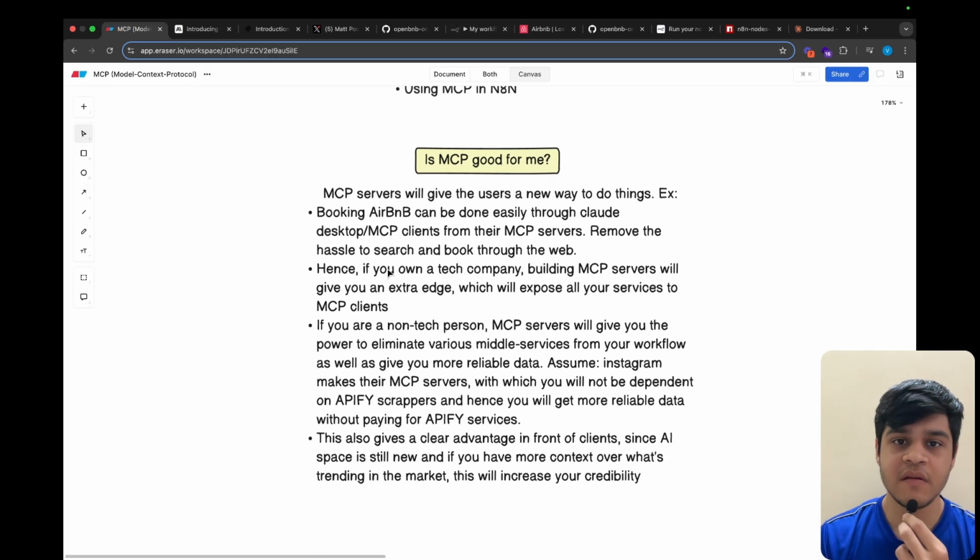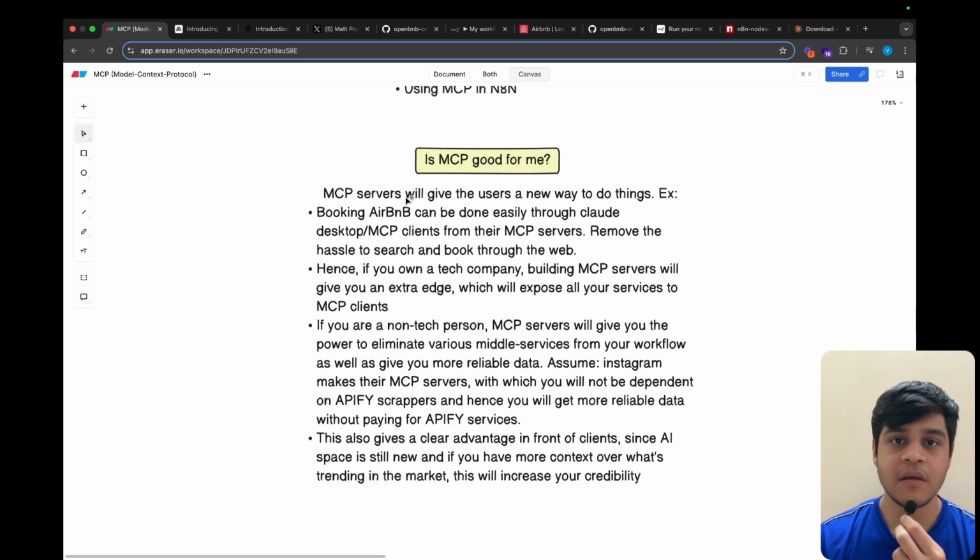If we go further, now we are going to understand: is MCP good for me? MCP servers will give the users a new way to do things. For example, booking Airbnb can be done easily through Claude Desktop MCP clients from their MCP servers, hence removing the hassle in order to search and book through the web.